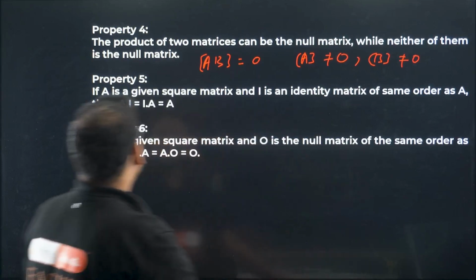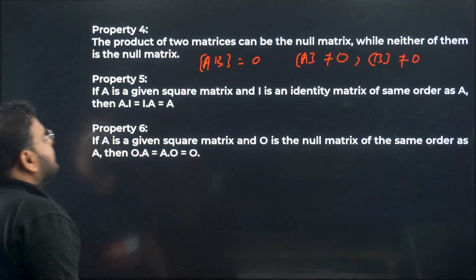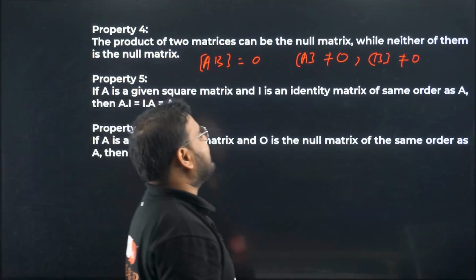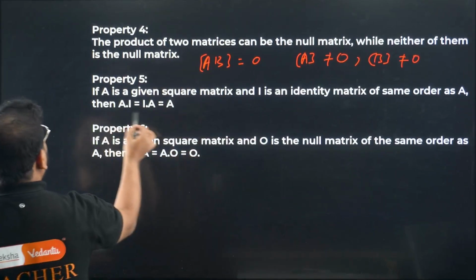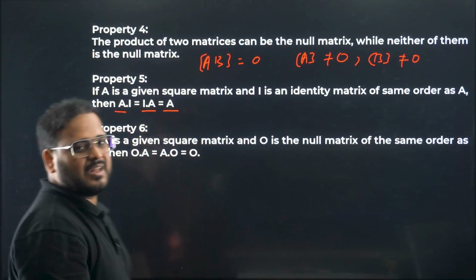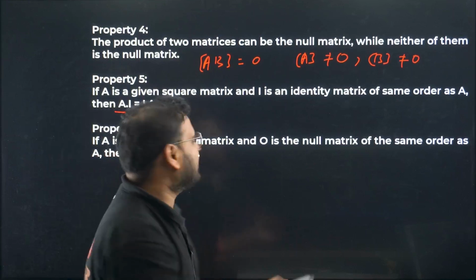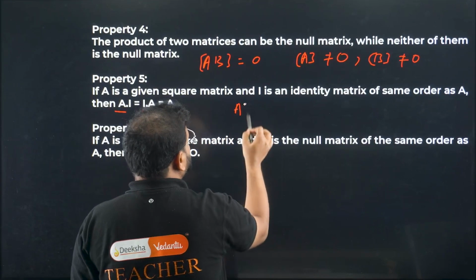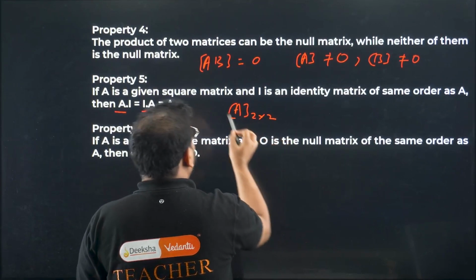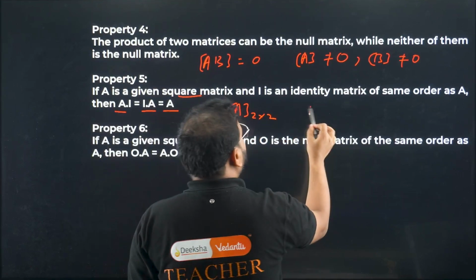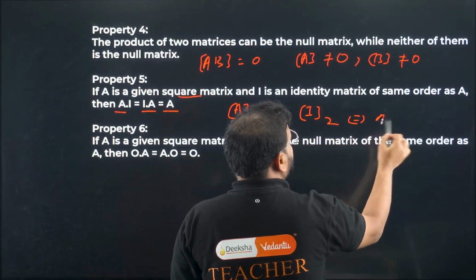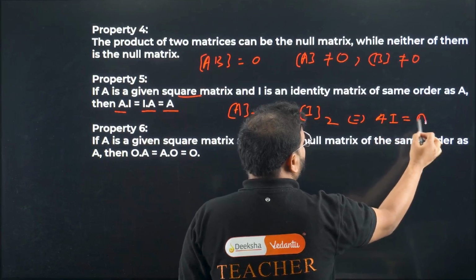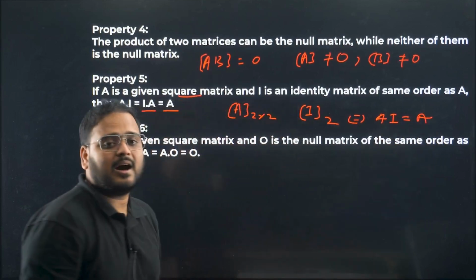Okay. Property 5, if A is a given square matrix and I is an identity matrix of the same order, then AI or IA is the same as A. This is very understood, right? Basically, let's say the order of the matrix is 2 cross 2, a square matrix. See here, and the identity matrix also has order 2. If you multiply AI, you get the answer as A only. Multiply AI or IA, the answer is A.